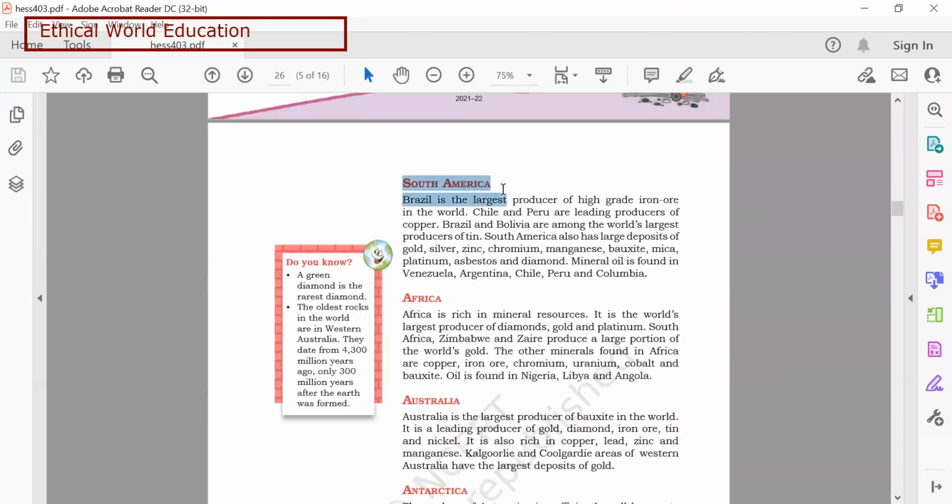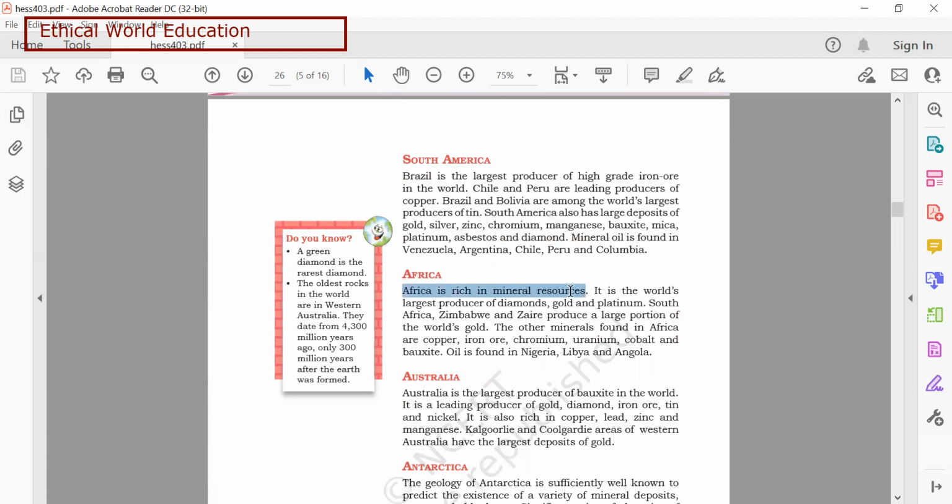Next, coming to South America. Brazil is the largest producer of high grade iron ore in the world. Chile and Peru are leading producers of copper, and Brazil and Bolivia are among the world's largest producers of tin. South America also produces large deposits of gold, silver, zinc, chromium, manganese, bauxite, mica. And coming to Africa, Africa is rich in mineral resources.